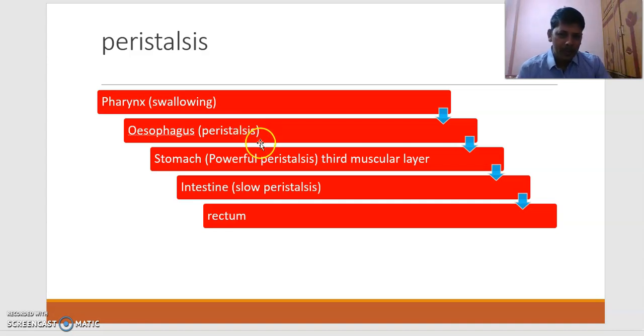Because of peristalsis, the food comes to the stomach, where powerful peristalsis takes place. There is an additional layer of oblique muscle present in the muscular layer of the stomach. Then the food goes to the intestine, where slow peristalsis takes place, and finally the food goes to the rectum. Peristalsis starts from the esophagus and continues up to the rectum.